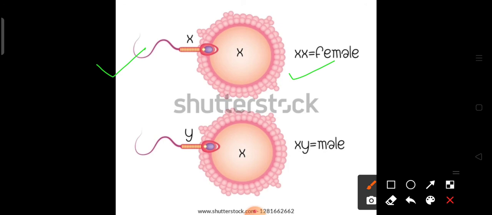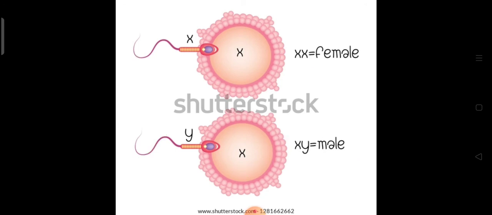And if the sperm of the male carrying the Y chromosome fuses with the X of the ova, it will be a male. So it is ultimately up to the male members who are responsible for the sex determination in our society. Clear, students? I hope you got it clear about the sex determination in different kinds of animals.